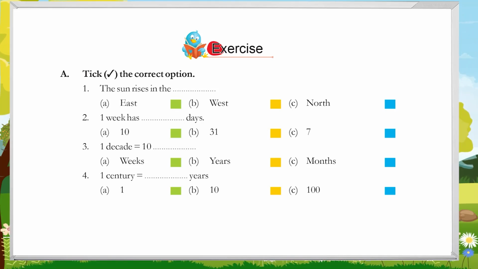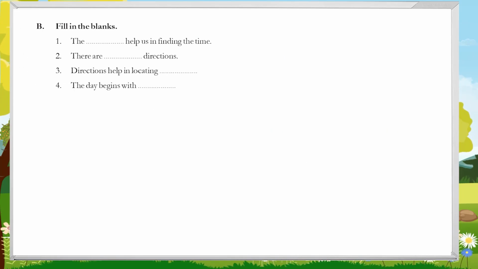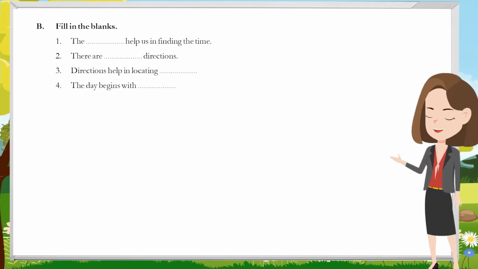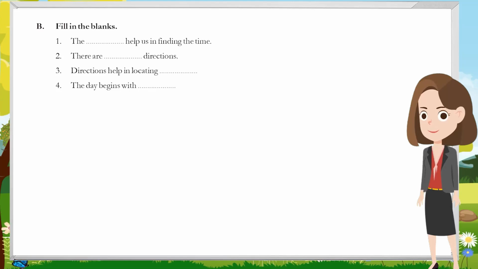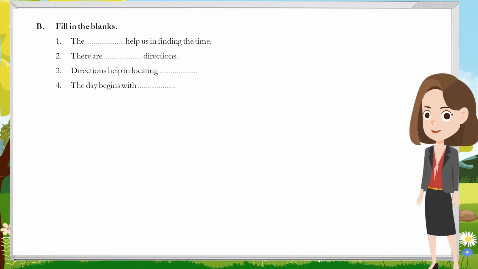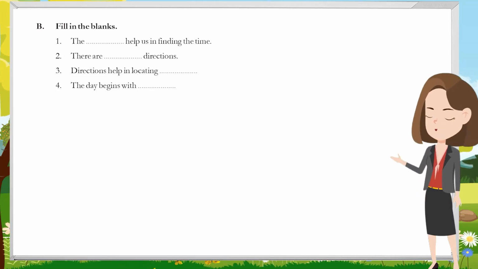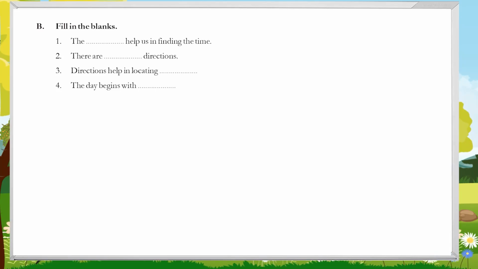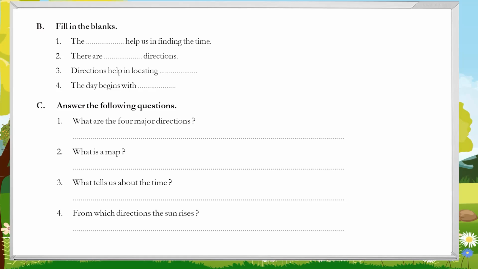B. Fill in the blanks. 1. They help us in finding the time. 2. There are directions. 3. Directions help in locating. 4. The day begins with. C. Answer the following questions. 1. What are the 4 major directions? 2. What is a map? 3. What tells us about the time? 4. From which directions the sun rises?